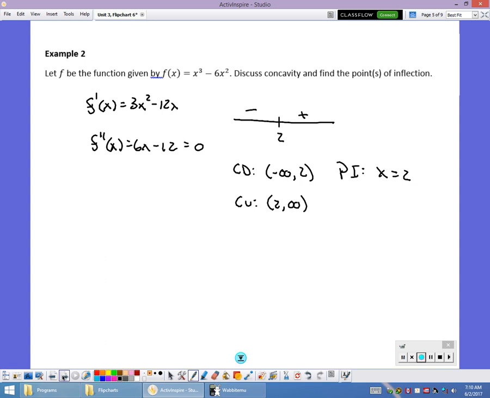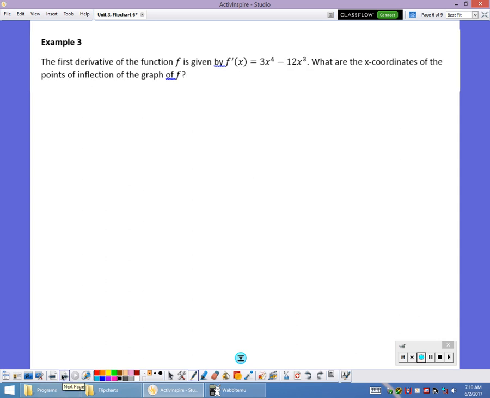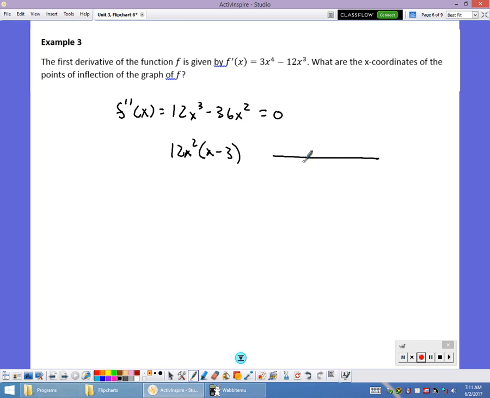Be careful. Sometimes they give you a first derivative and they ask you the x coordinate of points of inflection. So I've got to find my second derivative, which is going to be 12x cubed minus 36x squared. I need to set that equal to 0 and solve it, so I'm going to factor. So 12x squared times x minus 3. My possible points of inflection are going to occur at 0 and at 3.